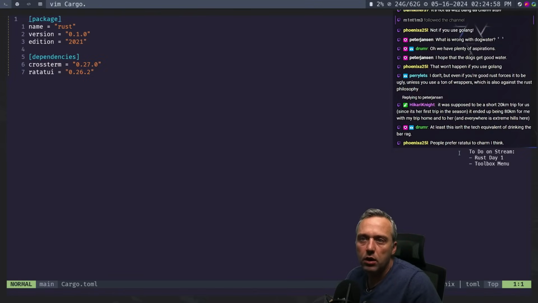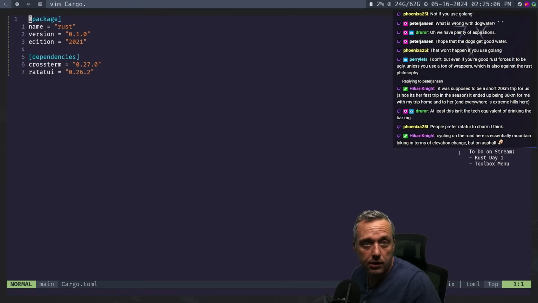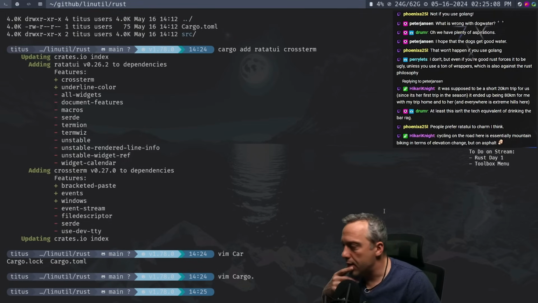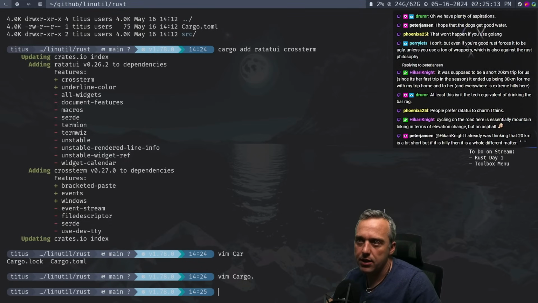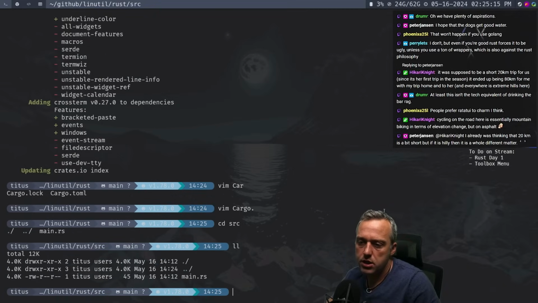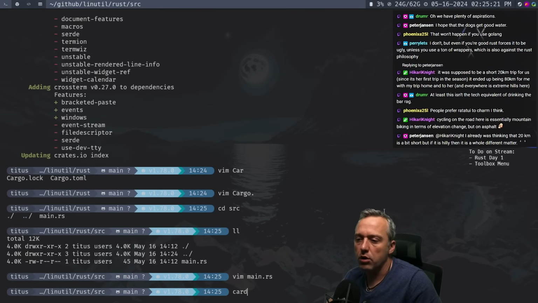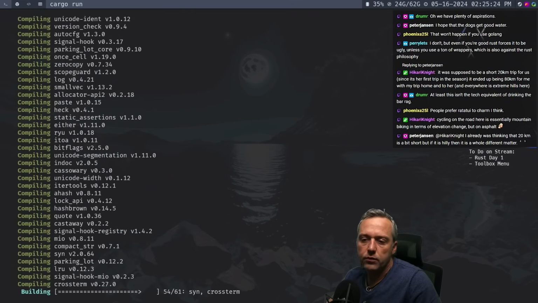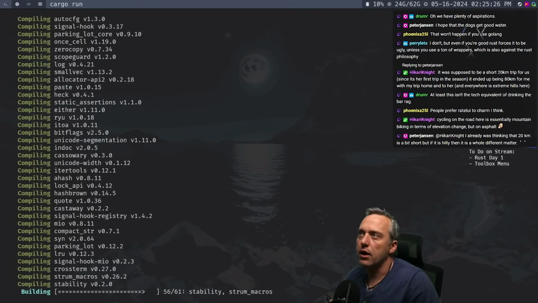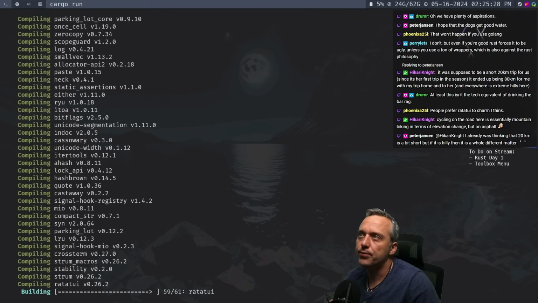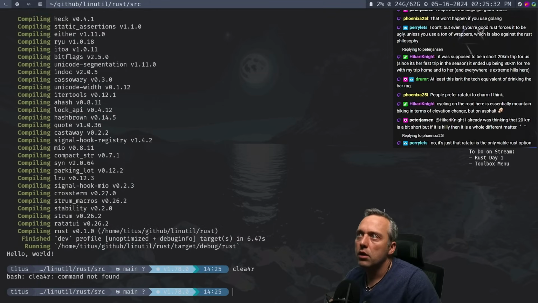Cargo TOML. Yeah, we should see crossterm and Ratatui. Okay, cool. All right, now we got that. So this adds the crate, so now we have the libraries tied in there. We go into our source directory, and in our source main, we have just a hello world. So if we go cargo run, this will build and then spit out just a hello world in the terminal. Boom, hello world. Easy.